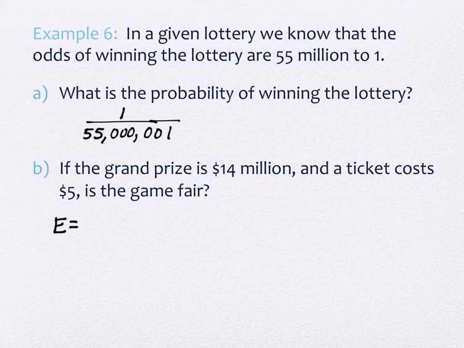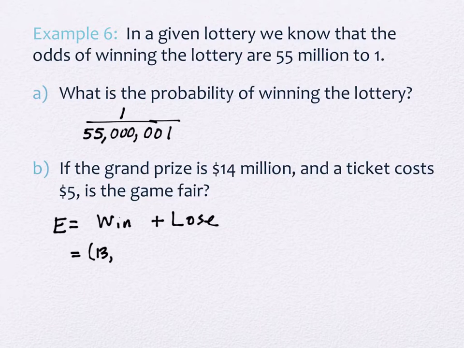So again, we have either the winning or losing. I'm going to abbreviate it the same way that we did before, maybe a little bit more abbreviated. You could win $14 million. So if you win $14 million, what do you actually win? Whatever it is minus 5.